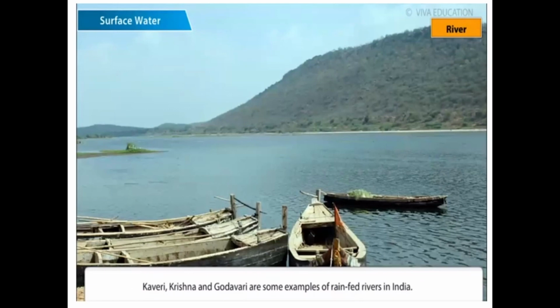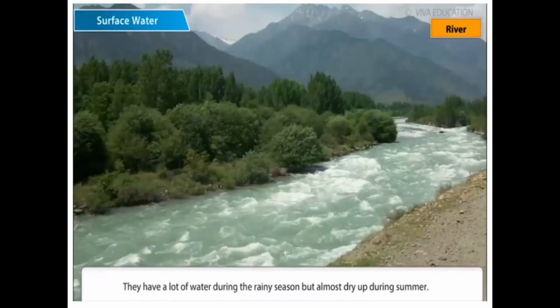But rivers such as the Godavari, Krishna, Kaveri, Narmada, and Tapi originate from the rocky Deccan Plateau. And these rivers dry up in the summer season. So these rivers are known as seasonal rivers. They receive their water mainly from rainfall.